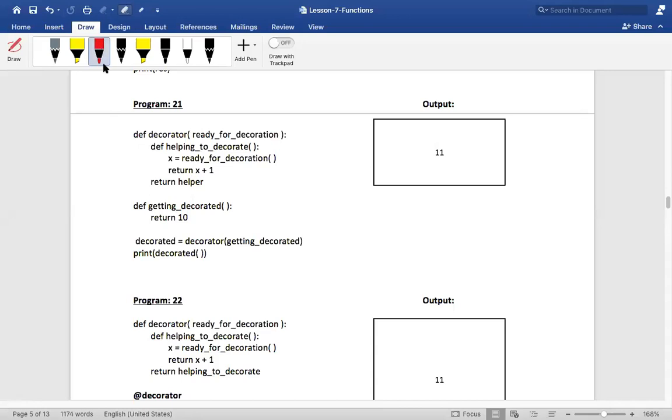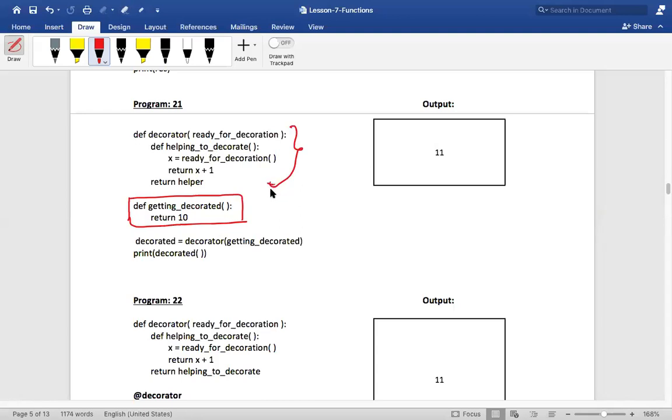So here in our case, listen to me, my dear friends. This is Akshada, getting decorated. This function is like your Akshada. And who is the decorator? This fellow. He is like your beauty parlor. The function getting decorated goes into this decorator. They will decorate it and send it. Clear till here, my dear friends?